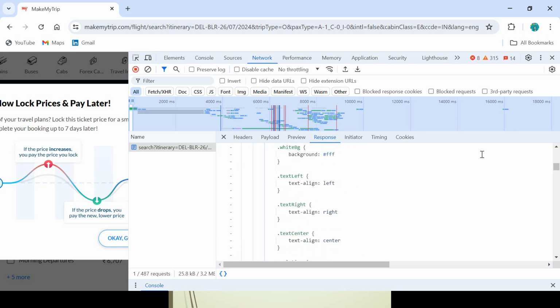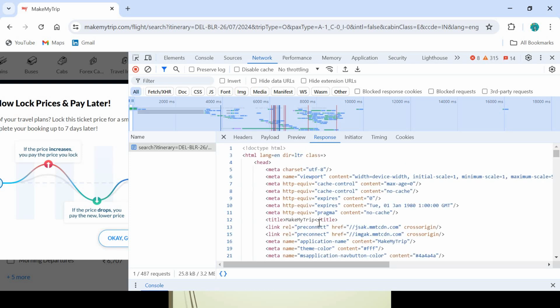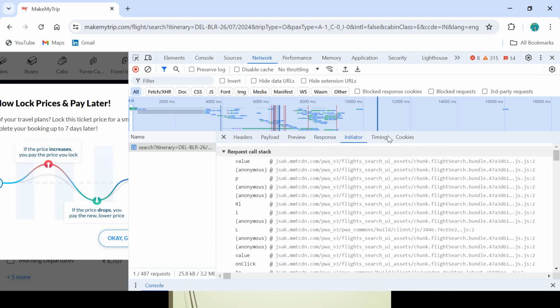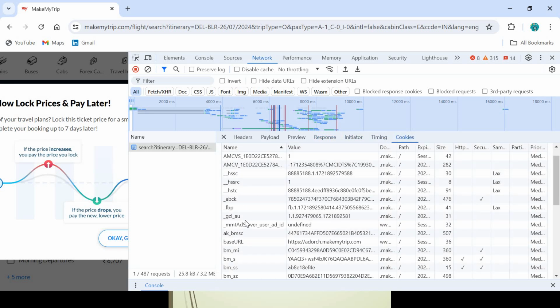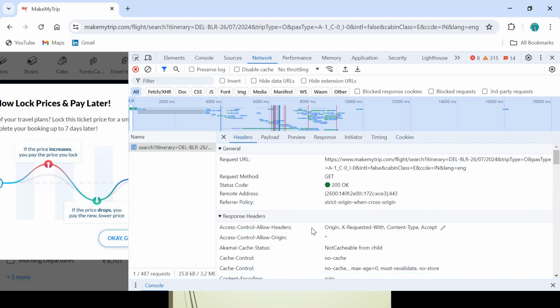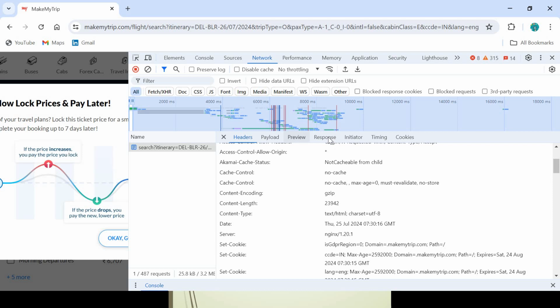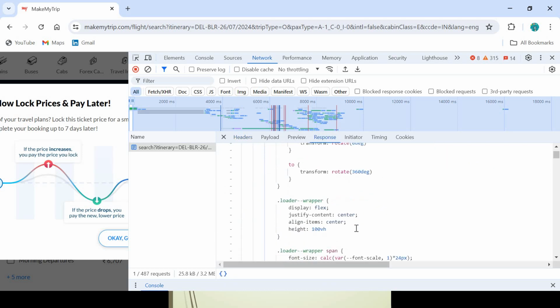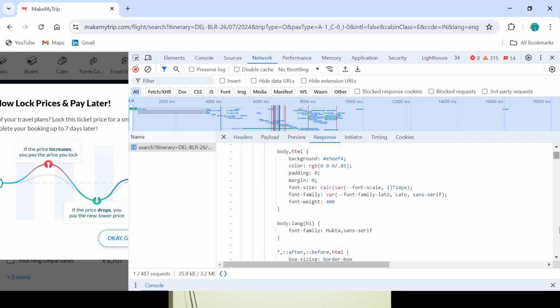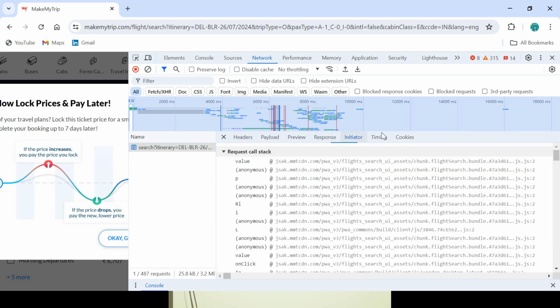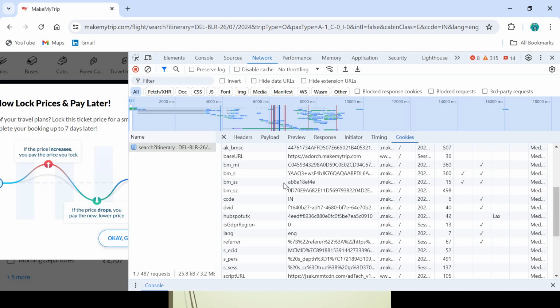Everything about how your page should look is in the response here, and then the initiator, the timings and the cookie. You can work more around it, and in the header you can see all the things. Generally in our applications, what we are testing, we will be getting a response payload. That is all we will be seeing, and these are the cookies which are set for everything.